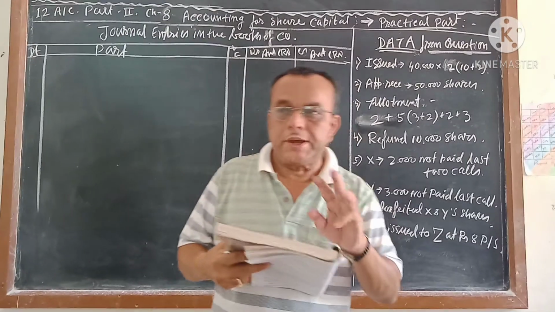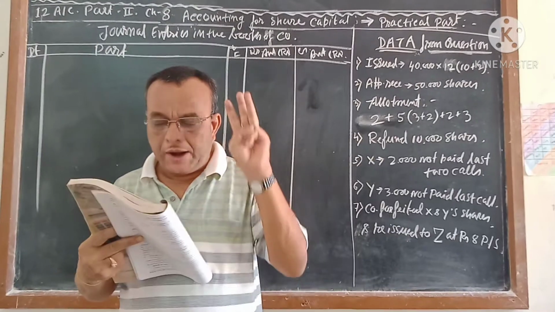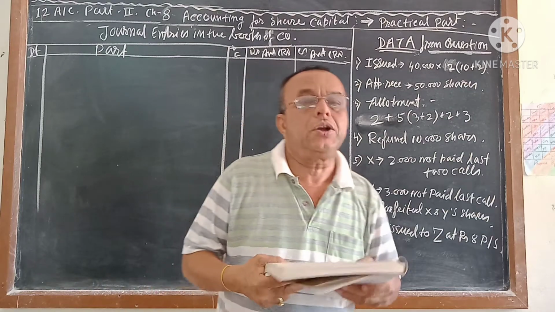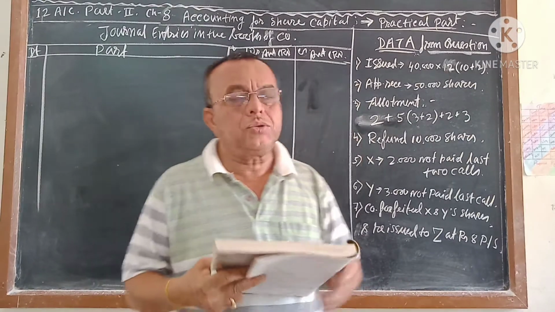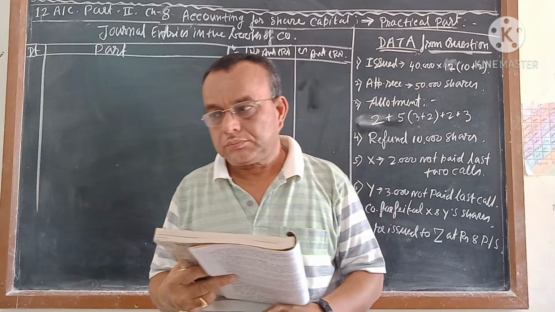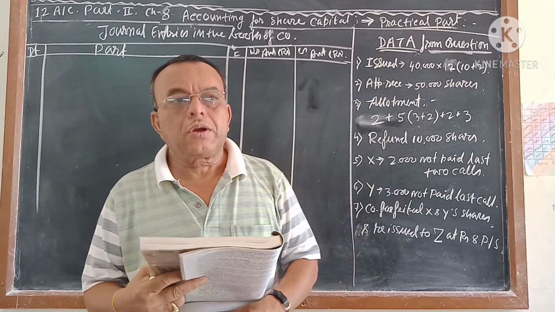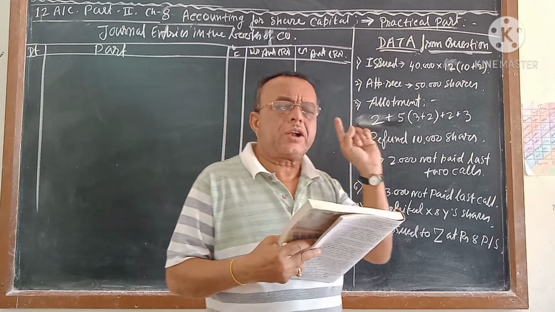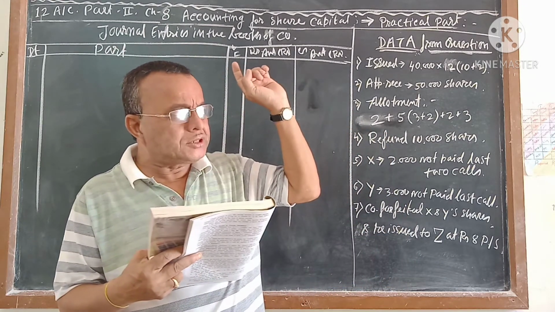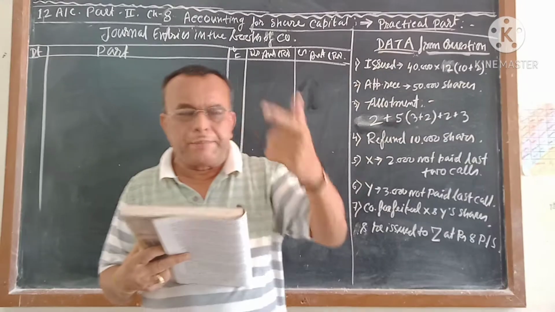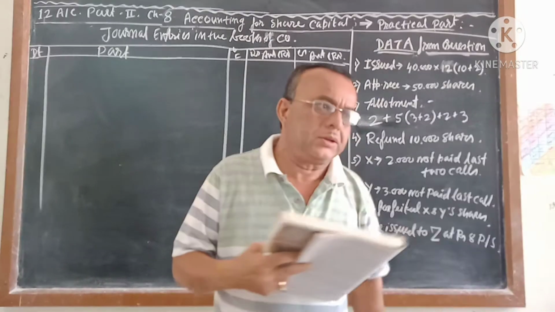Out of these 3, at par and at premium I already taught you, and I told that at discount I will give some idea. The Companies Act was passed in the year 1956, and it was amended in the year 2013.